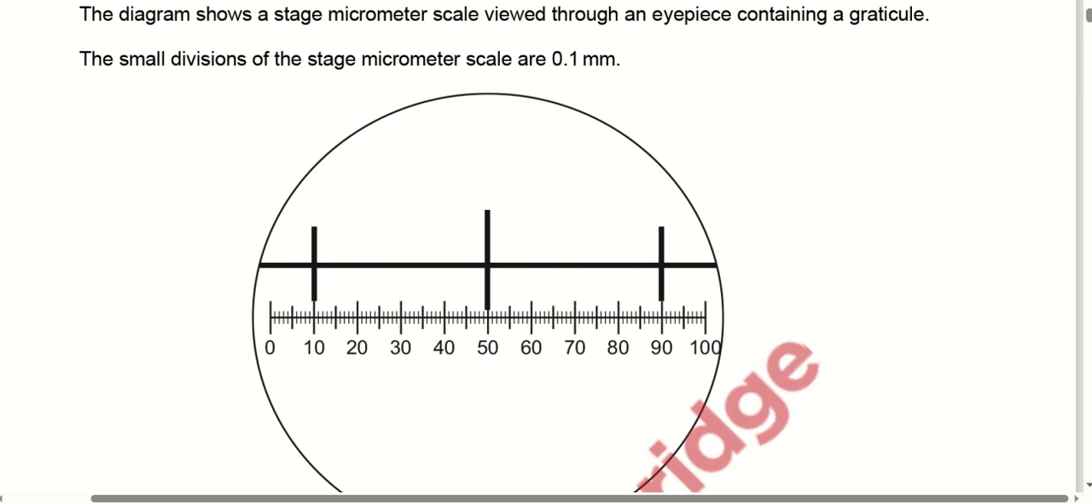Question number 9. The diagram shows a stage micrometer scale viewed through an eyepiece containing the graticule. The small division of the stage micrometer scale is 0.1 millimeter. Stage micrometer scale has 0.1 millimeter as the smallest division. Means this division is 0.1